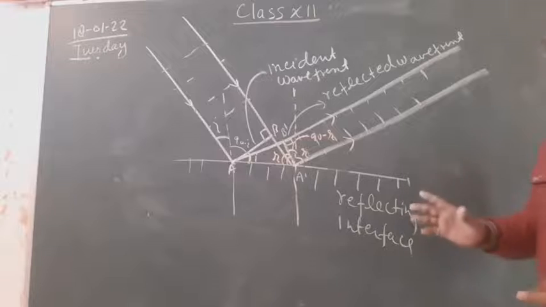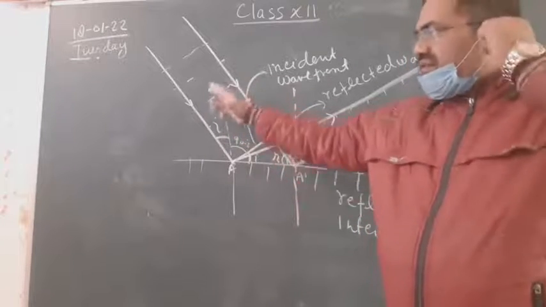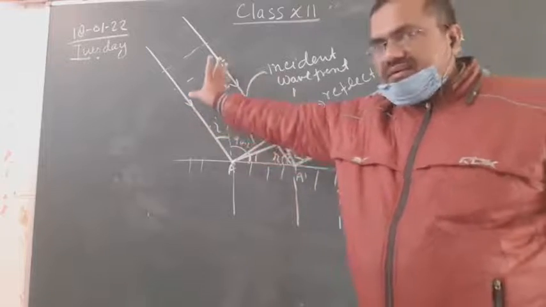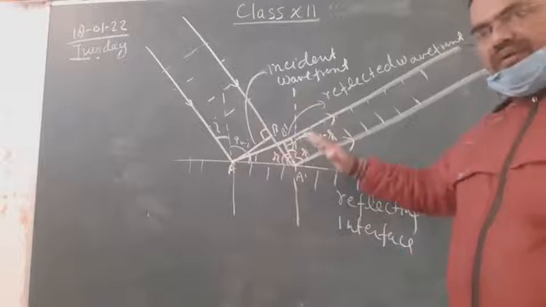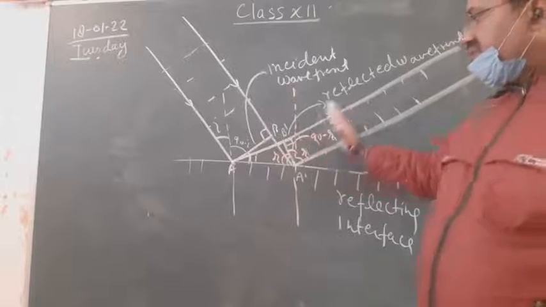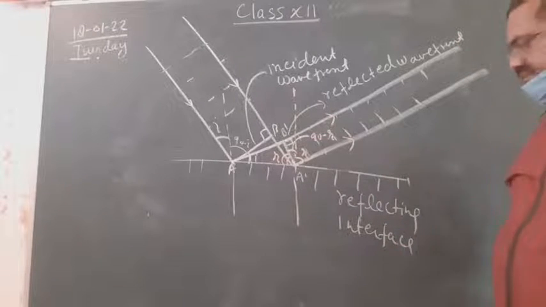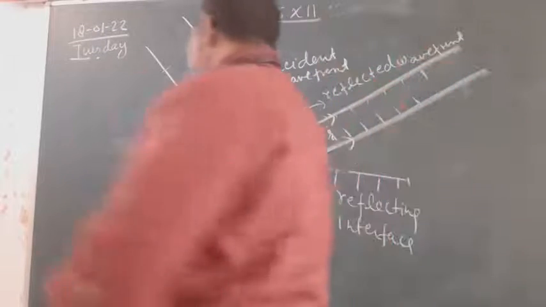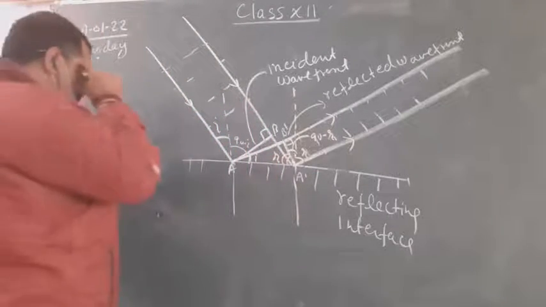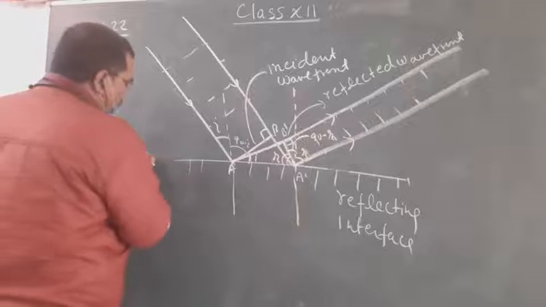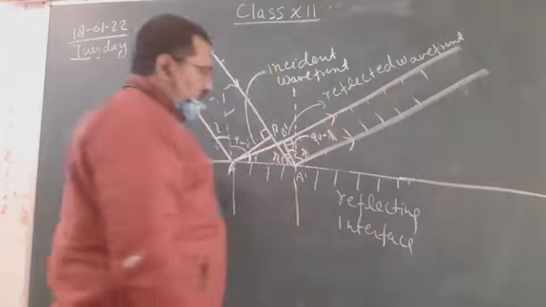So make the diagram first here. Incident rays are parallel, so the wavefront will be planar. So a plane wavefront comes and strikes the reflecting surface and bounces back in the form of a reflected wavefront. So first of all, make the diagram.